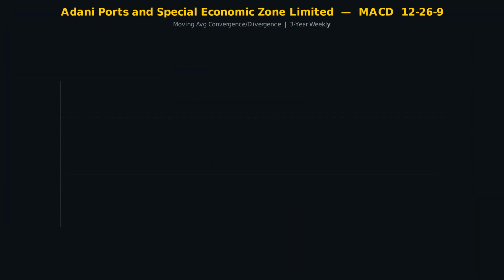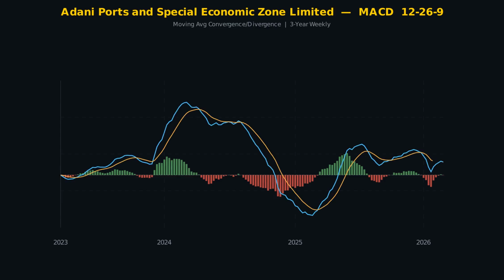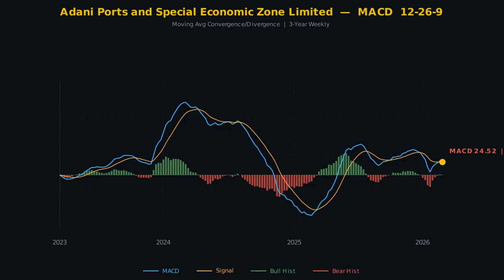Here is the MACD chart for Adani Ports and Special Economic Zone Limited. Green bars mean MACD is above signal, bullish momentum. Red bars mean bearish momentum. Currently, the histogram is contracting. The MACD line is below the signal line. Bearish pressure is present. The MACD value is 24.52.